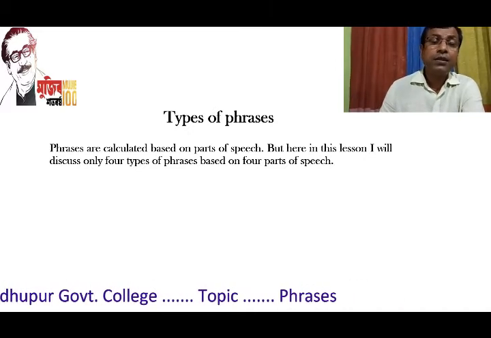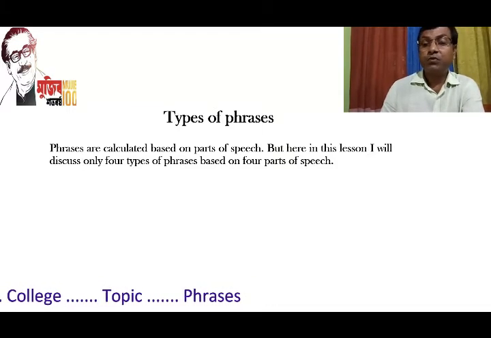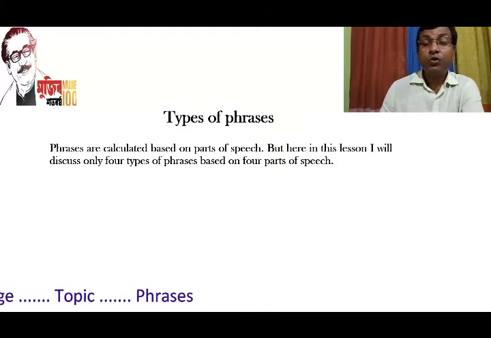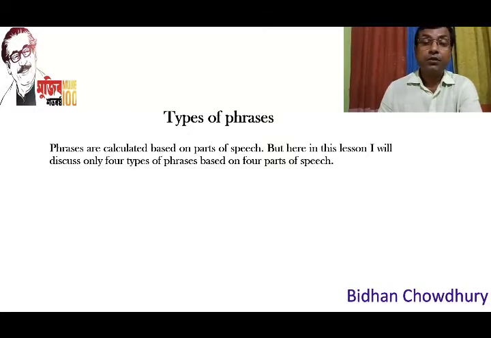I will just discuss 4 types of phrases based on 4 parts of speech. And these 4 types are very essential for us, and we have to face these 4 types of phrases very frequently. Now, what are the 4 types that I'm going to discuss in my today's class?